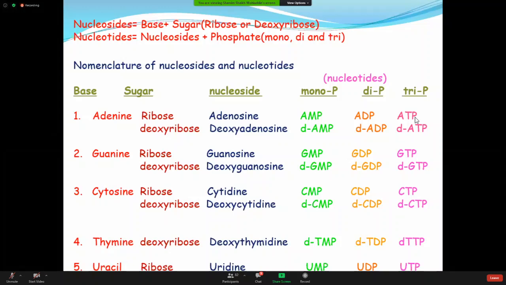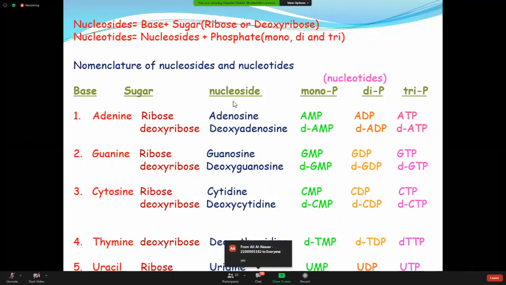Am I clear? Yes. So this is adenosine. It is a type of nucleoside by the definition, base and sugar. So this is base, this is sugar, so you are getting a nucleoside, and the name is adenosine. Over the adenosine, when you are adding one phosphate, adenosine monophosphate, diphosphate, adenosine diphosphate, triphosphate, adenosine triphosphate.